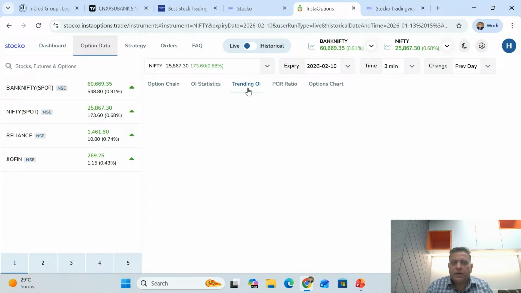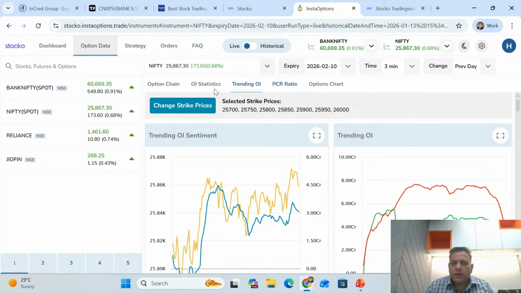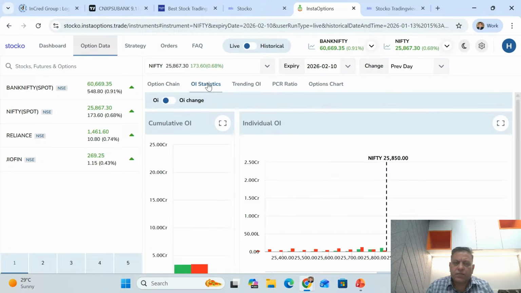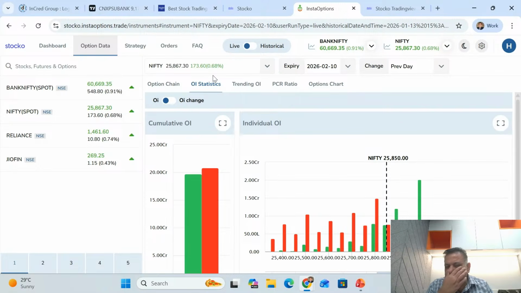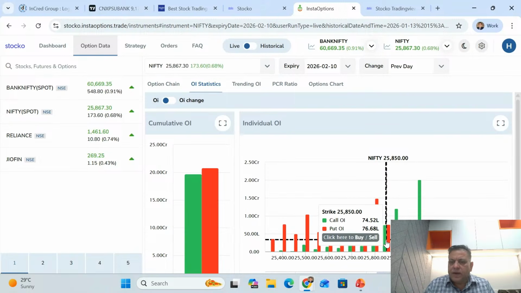And I'll go to my trending OI. Then you have OI statistics. So if you are using the Insta option, this is what I would call the hierarchy of studies which you follow one after the other. So first I go to OI statistics. See at ATM, there are 74.52 lakh calls and 76.68 lakh puts.